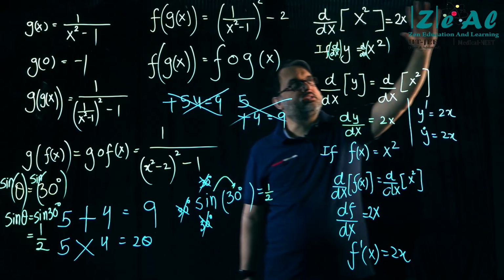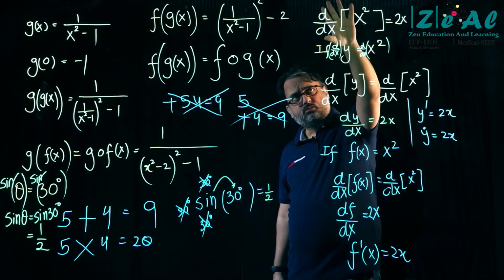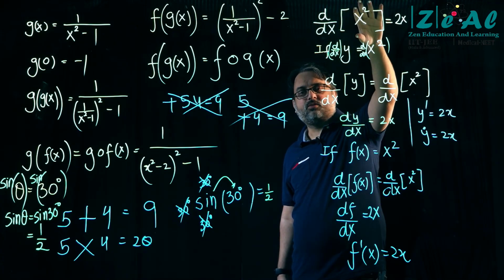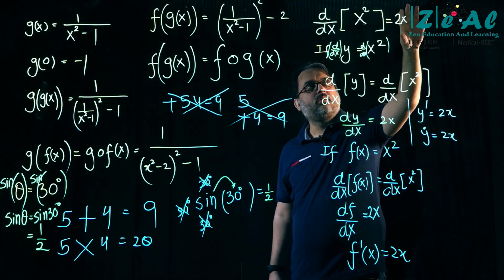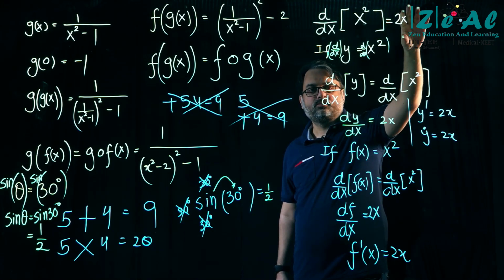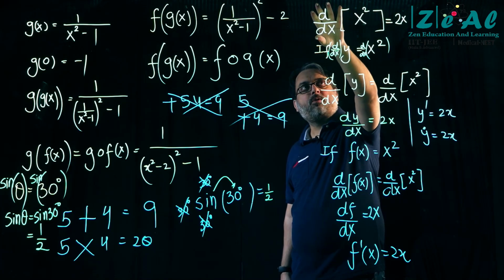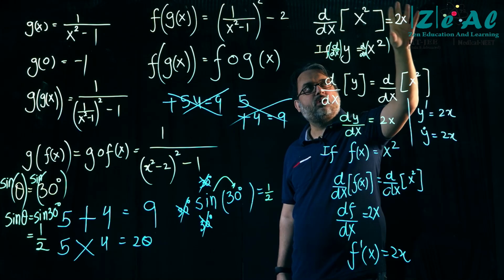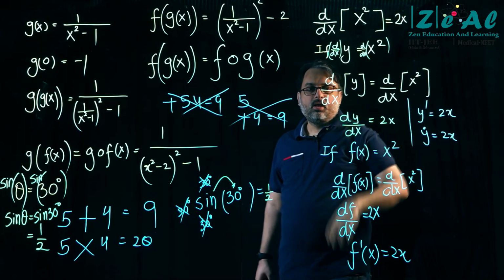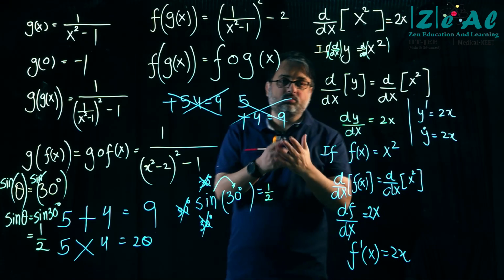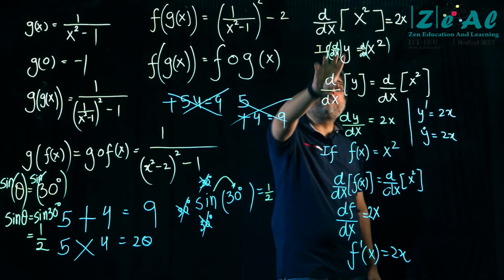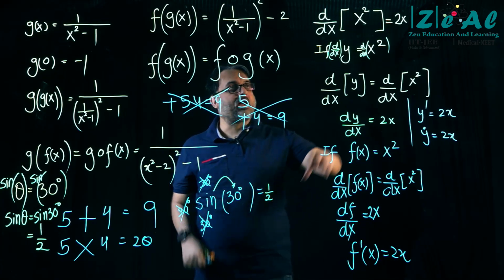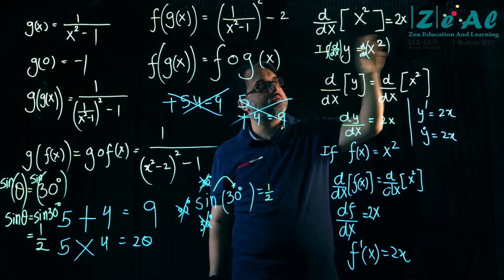This statement says that the slope of the graph of a curve given by the equation y is equal to x square is equal to 2x. The slope of the graph of the curve y is equal to x square is equal to 2x. You want a more lengthy route? No problems. There is a graph having the equation y is equal to x square.